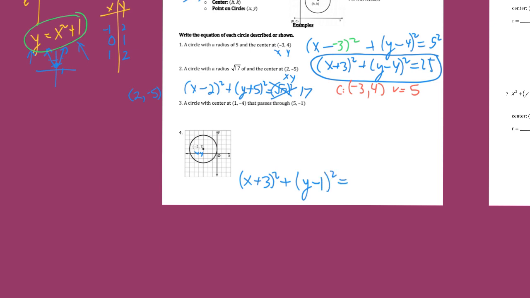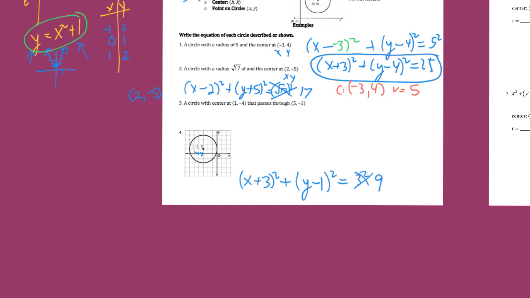Well, how big is the radius? Well, let's count some squares. 1, 2, 3. All right, so we're going to do 3 squared. Okay, let's write that as 9. So when you're reading it, the center would be at negative 3, 1, and it is, and the radius would be 3. And so notice from the center, you can go 3 in all the directions. And it's easiest to go east and west and north and south, and then plot those points and connect them if you're graphing it.